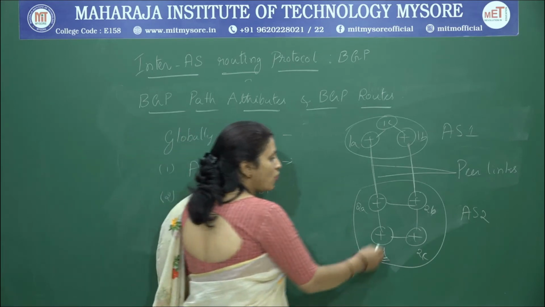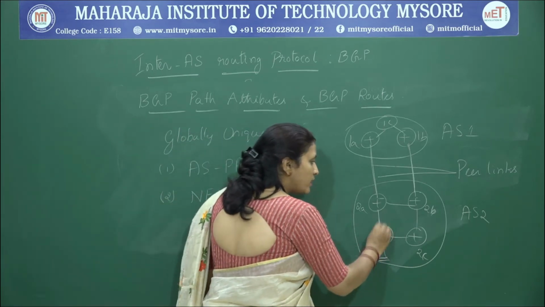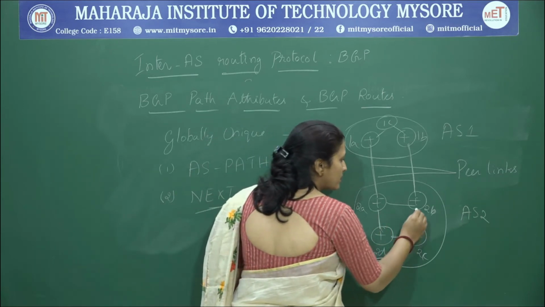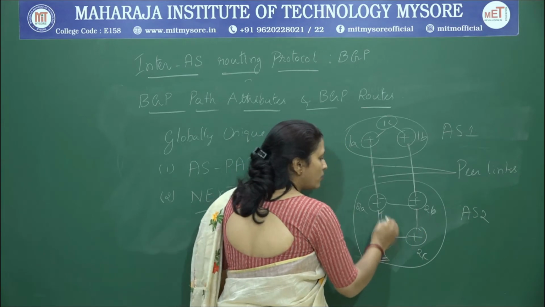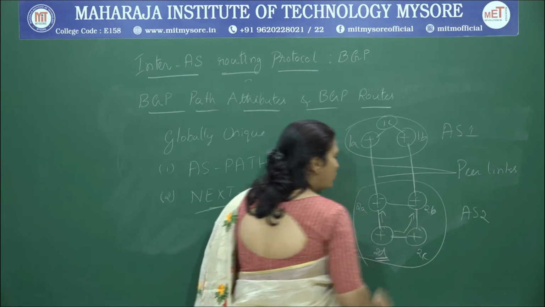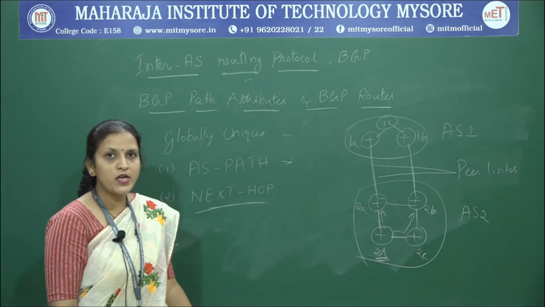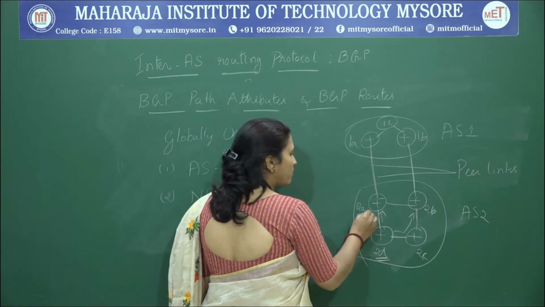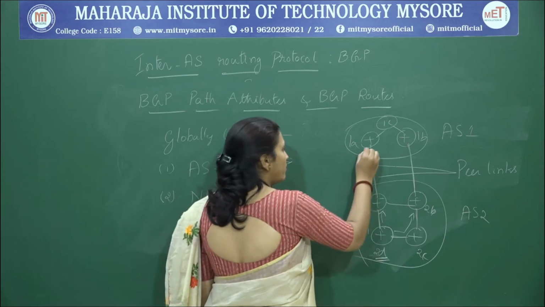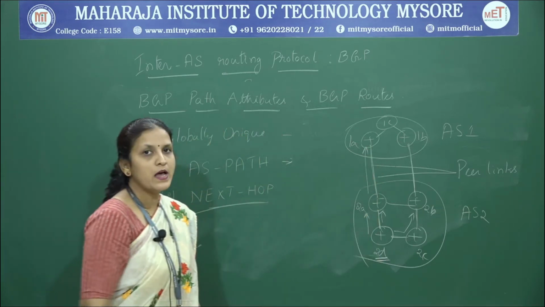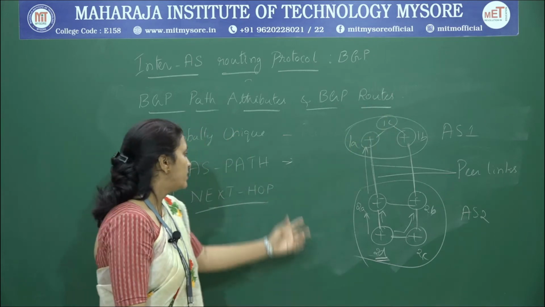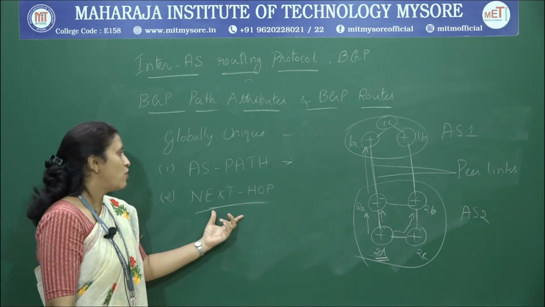With the help of next hop, it determines that 2A is the nearest gateway router that it has compared to these two paths. So, I will forward my path from 2D and make use of this link to pass the information to 1C. So, in such a case we make use of the next hop attribute.